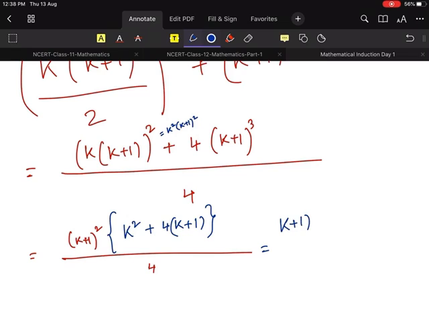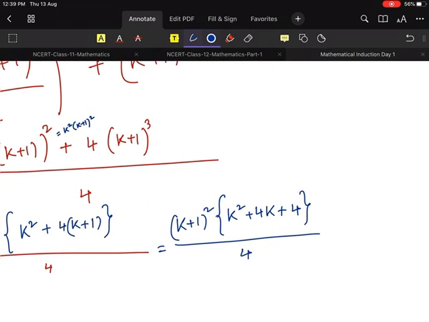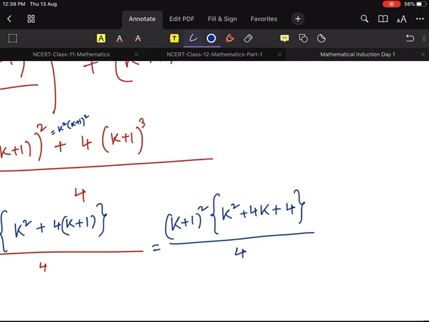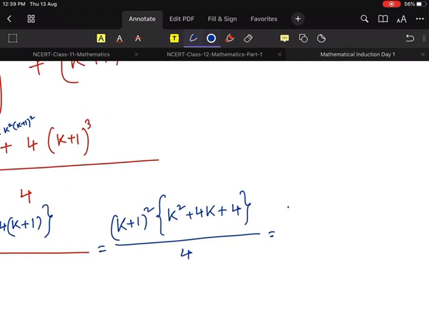So we have k plus 1 whole square, and the clear picture is k square plus 4k plus 4. Let's see who can get the idea. What does this picture tell you? Please tell me. It is k plus 2 whole square. Very good.